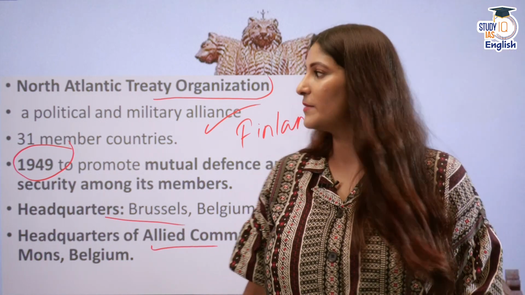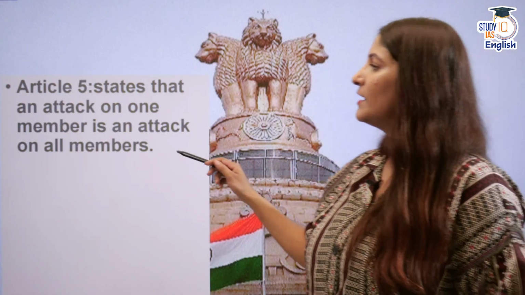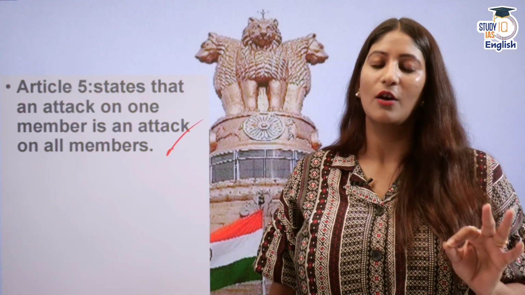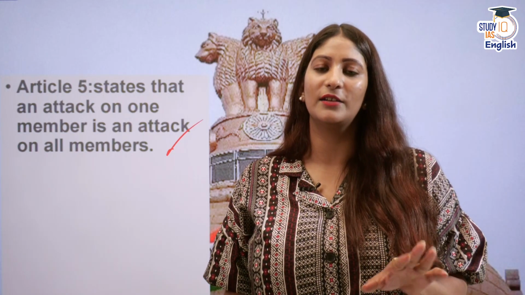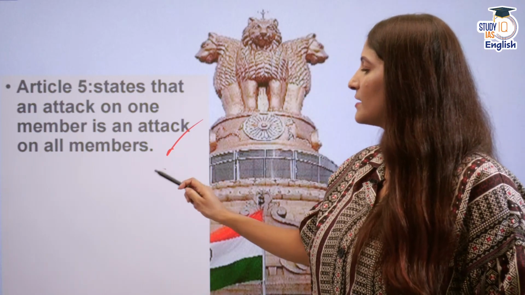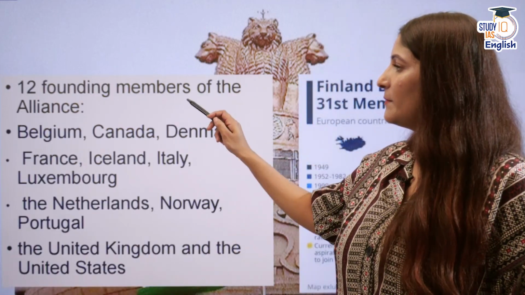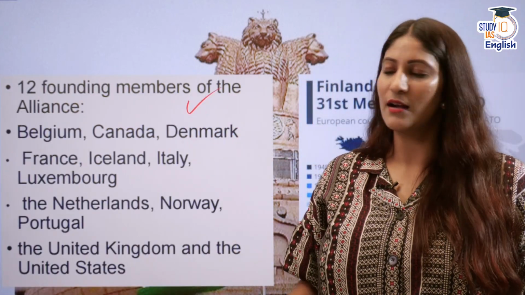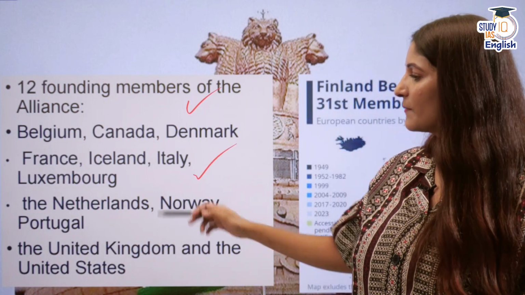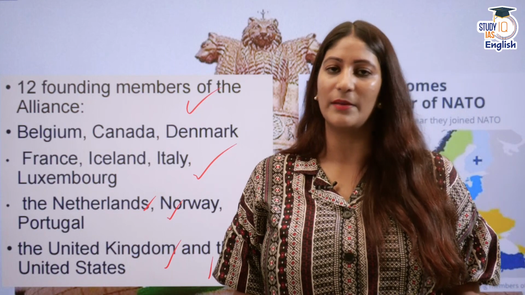As I told you, 12 members were there, remember that. Moving ahead, Article 5 is the major key of the entire North Atlantic Treaty Organization: if there is an attack on one country, it will be considered an attack on all. It has been invoked only once, when the 9/11 attack, the World Trade Center attack, happened. The 12 founding members are Belgium, Canada, Denmark, France, Iceland, Italy, Luxembourg, Netherlands, Norway, Portugal, United Kingdom, and the United States, the latest one being Finland.